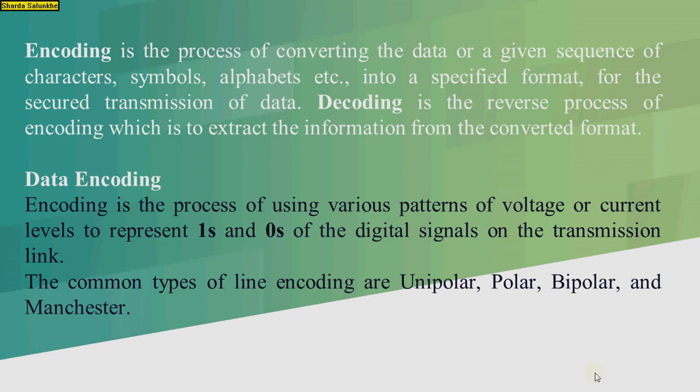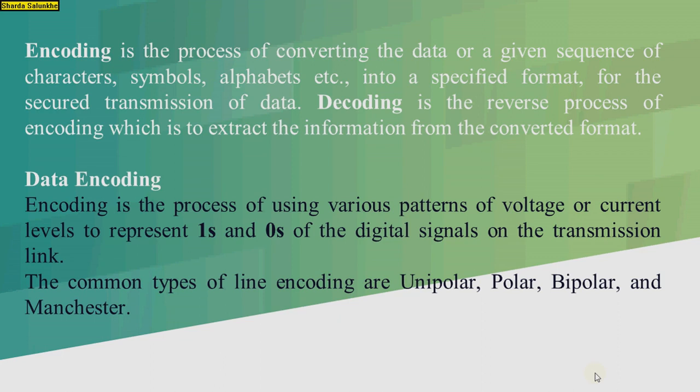Encoding is the process of converting the data, or a given sequence of characters, symbols, alphabets, into a specified format for a secure transmission of the data. And decoding is the reverse process. Decoding is the reverse process of encoding, which extracts the information from the converted format. So this is nothing but encoding and decoding.